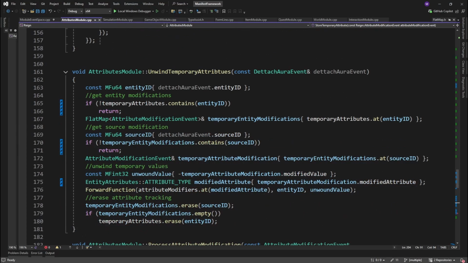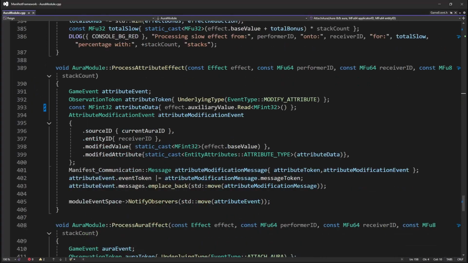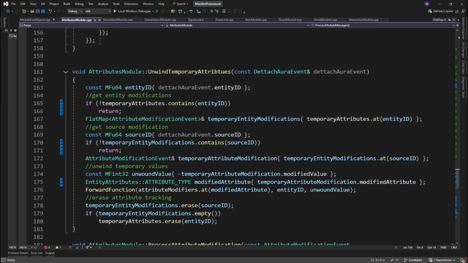In order to unwind a temporary attribute, the system will look for a specific message that signals an aura detachment. Just to recall, we enforce a pipeline in such a way that the only way to modify an attribute is through the aura module. During detachment, all auras applied onto the entity by the source will be removed, and thus all temporary modifications from the aura will be undone as well. We grab the current modified value, negate it, and pass the negated value to the appropriate attribute modifier. In the future, a check might be done to make sure attributes don't go below 0 upon unwinding, but I'd rather let time tell us that we need that instead of just putting it in there.